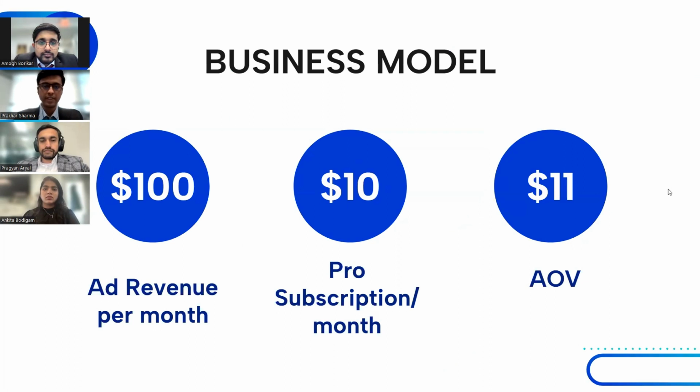Next slide. For our business model, we have calculated the ad revenue per month to be $100. This was based on the assumption of 5,000 people visiting our product in the first month. For our subscription, we utilized a value-based pricing model to create a pro subscription of $10 per month. We have kept it on the lower side to ensure that we get a higher volume of customers, and that's going to be our strategy to garner market share. And then we calculated our average order value to be $11. Next slide.